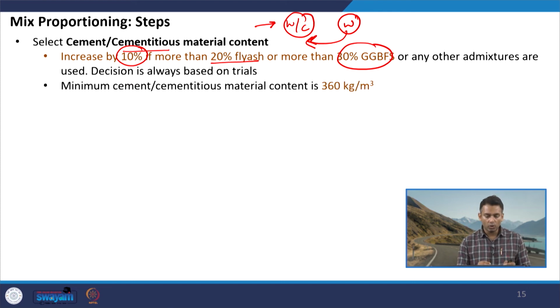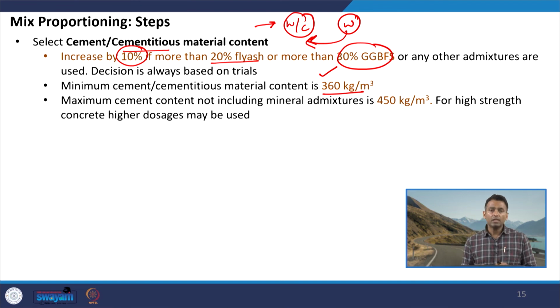However, we have to ensure that the minimum cement or cementitious material content in the mix design should not be less than 360 kgs per meter cube. So, this is the minimum cement or cementitious material content. Similarly, we have a criteria of maximum cement content, but that is not including mineral admixtures. So, only cement. The cement content alone should not exceed 450 kgs per meter cube. This is for normal PQC. If we are trying to design a high strength concrete, then higher dosages may be used.